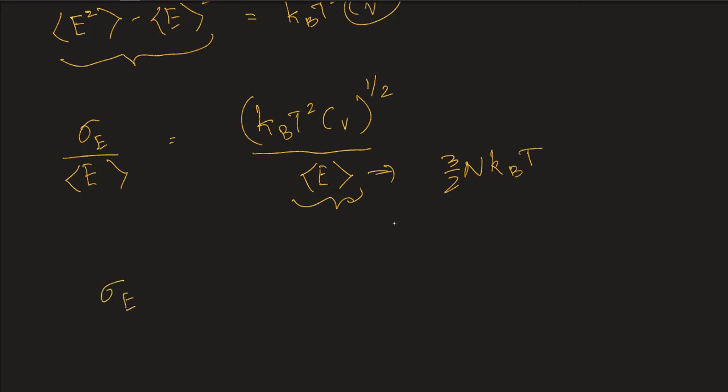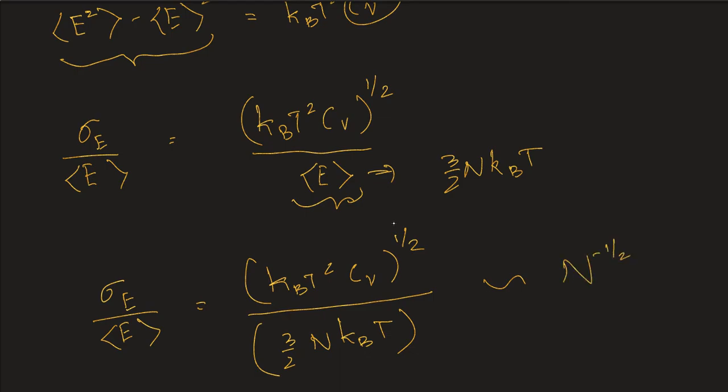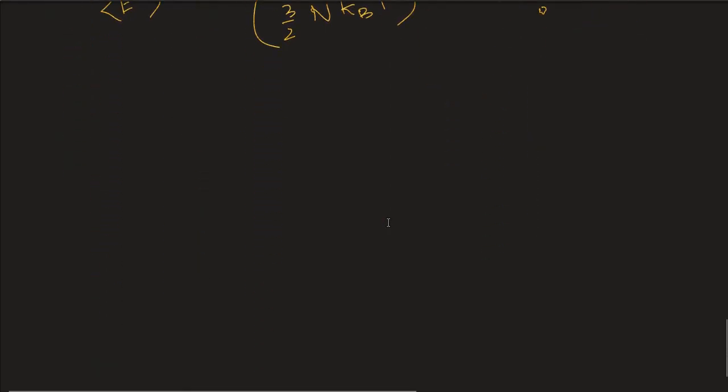So this value, we can say that this fluctuation is of the order of N raised to the power minus 1 by 2. So therefore, as the number of particles or the number of atoms in your system increases, the fluctuations per se decrease, right?